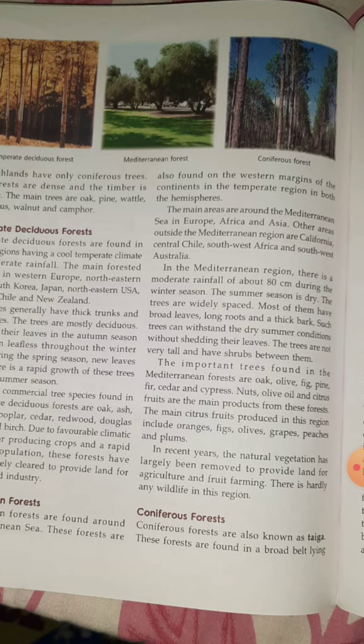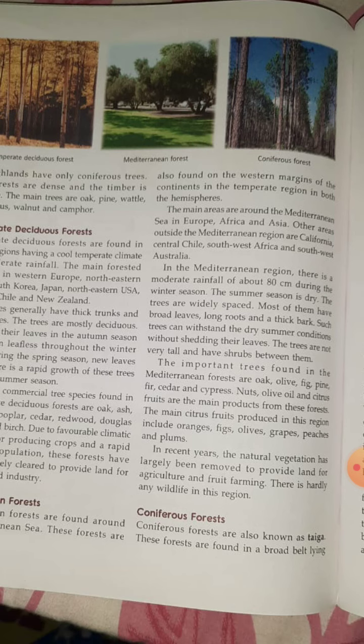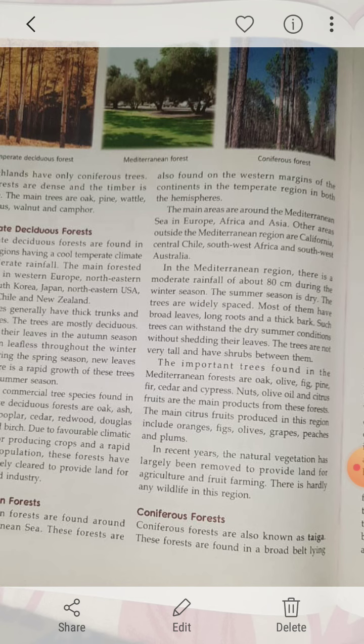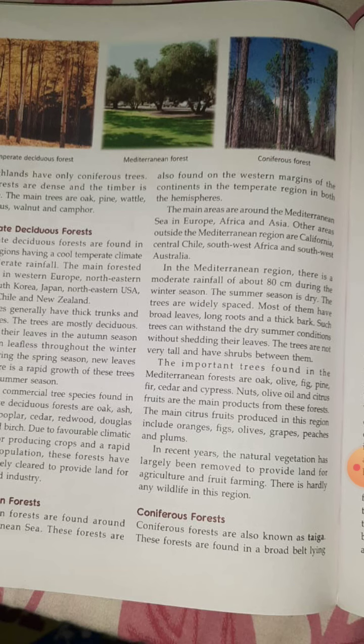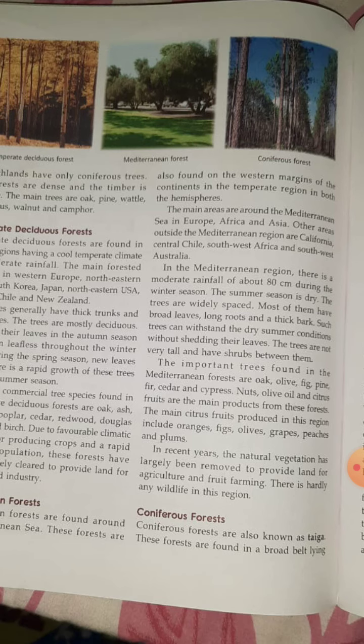Now in recent years what we have seen is that the natural vegetation has largely been removed to provide land for agriculture and fruit farming. Again I am telling you the same thing. At the last line of every forest you can find that these forests have been destroyed due to the needs of the people, which is a very important thing we need to understand, that we have to preserve all these forests and the wild animals. Is it clear? Next one, coniferous forest.